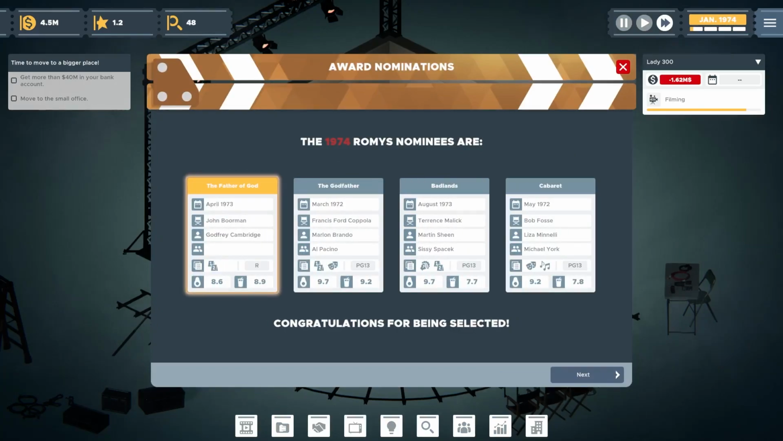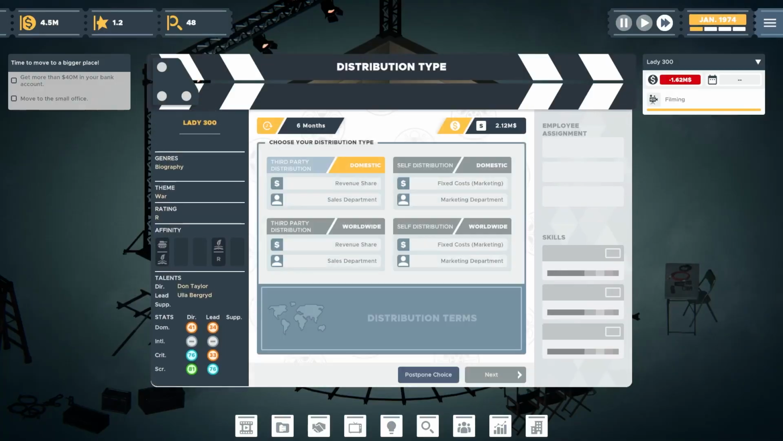Ooh, so we got nominated in the Rammies, which are basically the equivalent of their Oscars, I believe. Now, you look at these, I don't think we got a shot. We don't have the best audience score. Yeah, so The Godfather might beat out Father of God, and I ain't mad at it, actually.